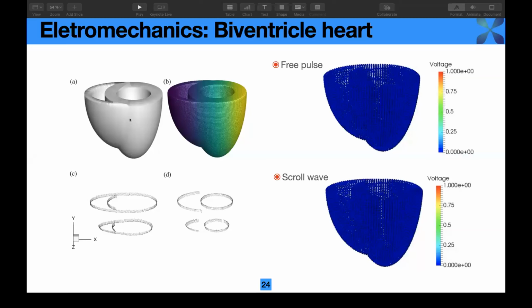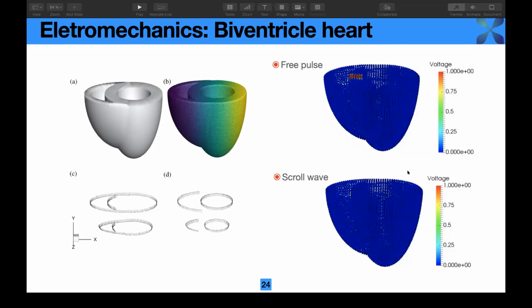Here this is the geometry representation of the biventricular heart, and then we introduce a CAD compatible body conforming particle generator to generate a very fancy particle distribution. And this is the fiber direction at the epicardium and at the endocardium, following the propagation of the myocardium.